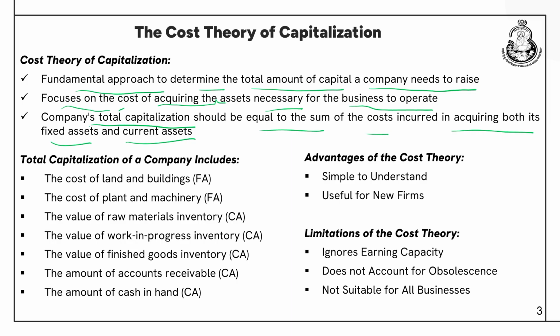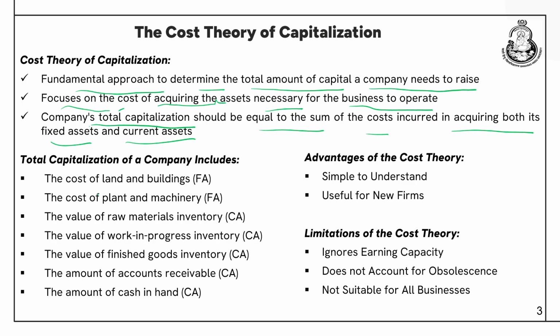So, what are fixed assets? Fixed assets are used by the company to make profits. They are not meant for resale and they are used for a longer period of time. For example, land, building, vehicles, these are all fixed assets for a company. What are current assets? Current assets are converted into cash in a reasonably short period of time. Let us say we have cash, inventory, these are current assets. So, the total cost incurred by the company to acquire the fixed assets as well as the current assets is considered as the proper capitalization of the company as per the cost theory of capitalization.